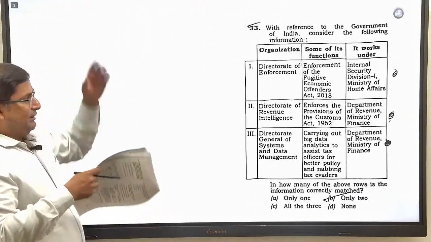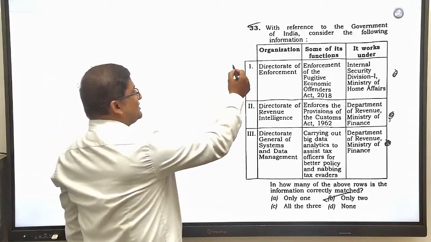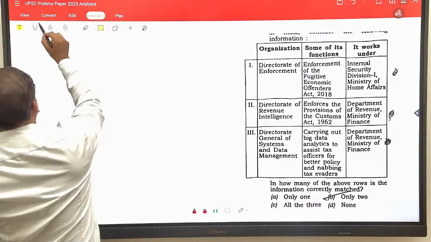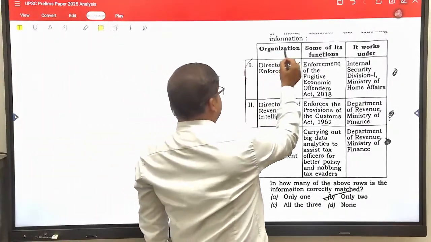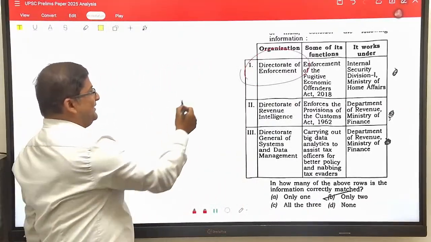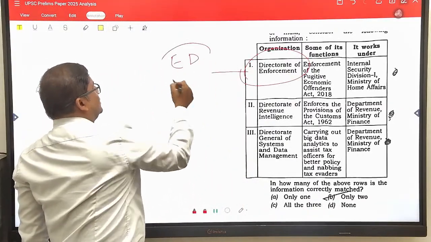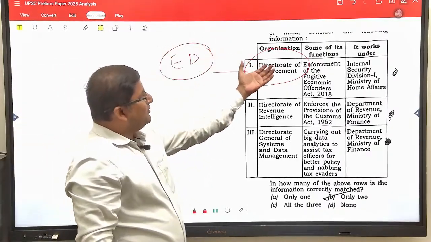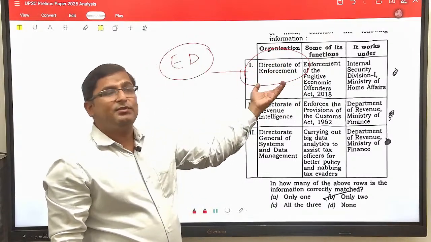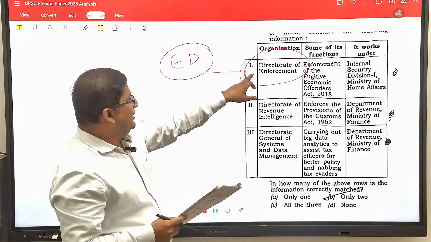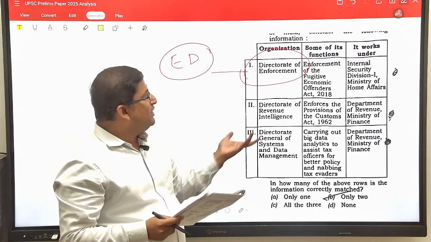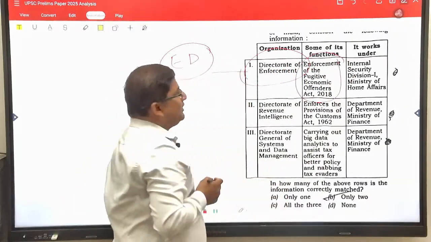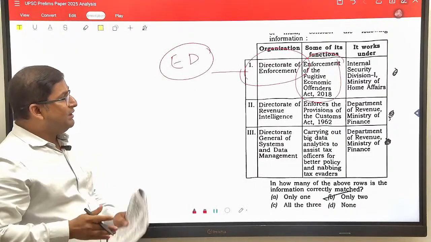See, this question was regarding the organizations which were in the news recently. So UPSC, there is a trend for the UPSC. They are also asking questions regarding the organization. Basically, ED was in the news. So there was very high chance that they will ask question regarding ED. So they have asked what are the functions and under which ministry or department this organization work. So Directorate of Enforcement, Enforcement Directorate. This is true. It enforces the Fugitive Economic Offender Act 2018. But the ministry is different.